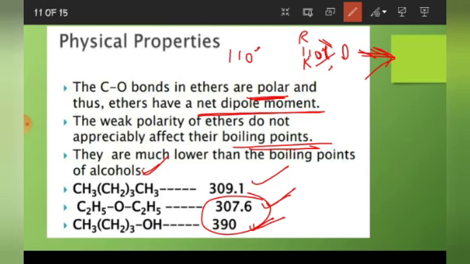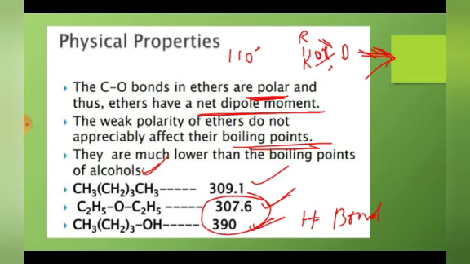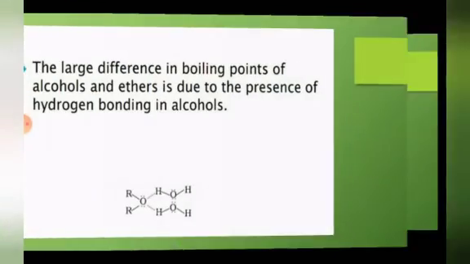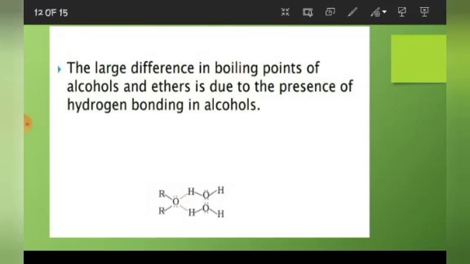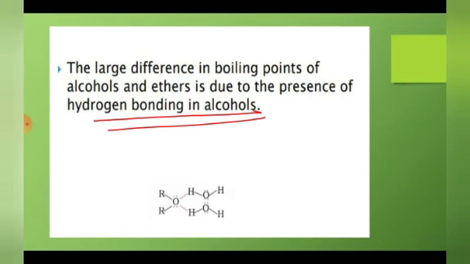Why? Because in alcohol what is present? Hydrogen bonding is present. We have already discussed this. In alcohols hydrogen bonding is present, but in ethers there are only weak dipole-dipole interactions. The large difference in boiling point of alcohol and ether is due to the presence of hydrogen bonding in alcohols.